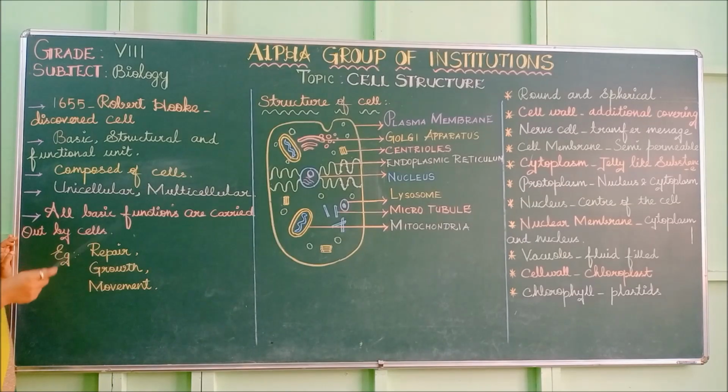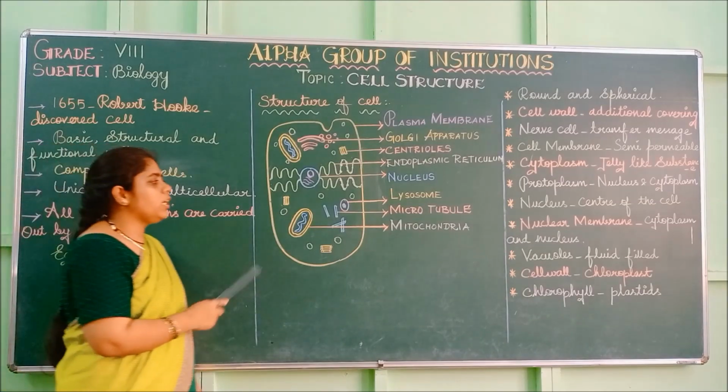Next is movement. For a living thing to move from one place to another, for movement of the living body, for all the movements we need cells. So these are the basic functions. That is why they say all the basic functions are carried out by cells only. For example, repair, growth and movement. These are the three basic functions of the cell.